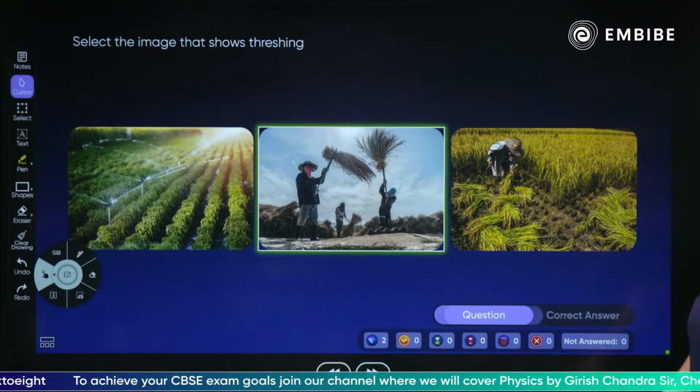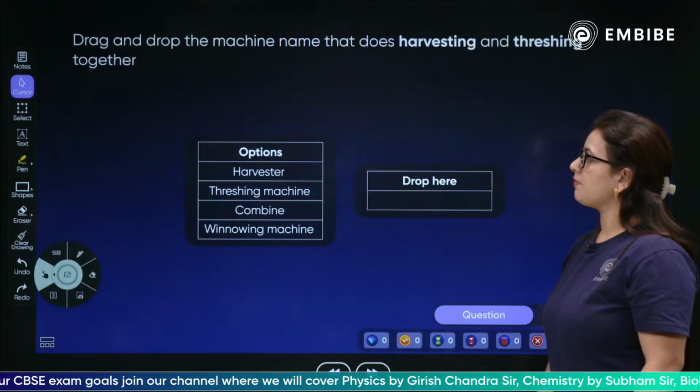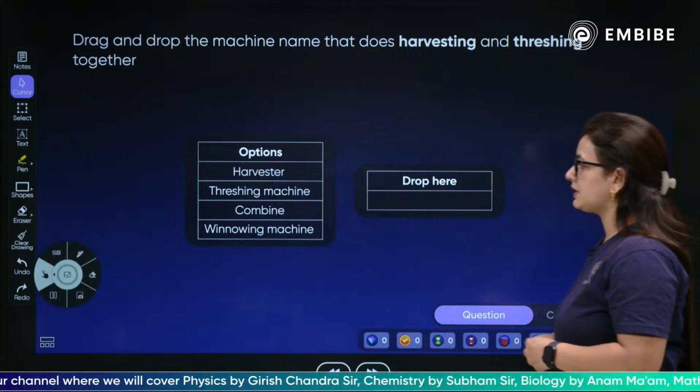Yes, the correct answer is threshing. Next we have another question: drag and drop the name of the machine which does the harvesting.